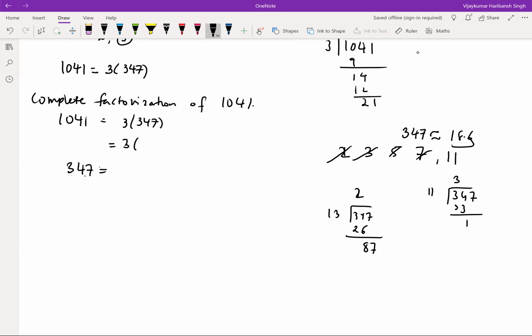Similarly, you can check the next one. Then the next one is 17. Nope. So this means what? This is a prime, right? So this number, 1041, is this guy. This is what is called the Sieve of Eratosthenes. All right, so that takes care of this thing.